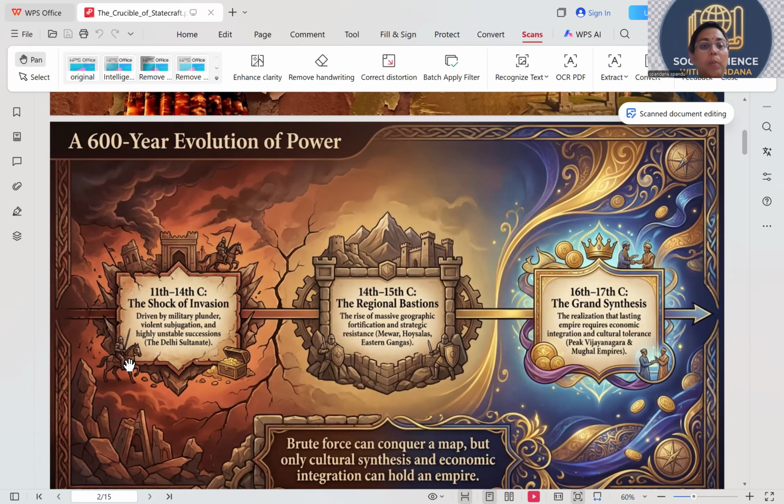మొత్తం పాడు చేసుకుంటూ వెళ్ళారు. Plunder and violent subjugation. With complete violence, they have taken over the kingdoms.